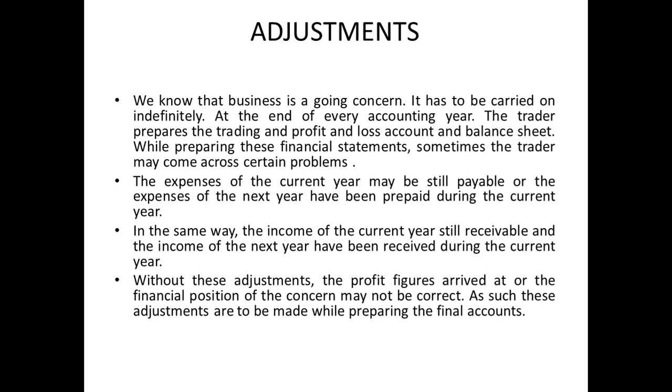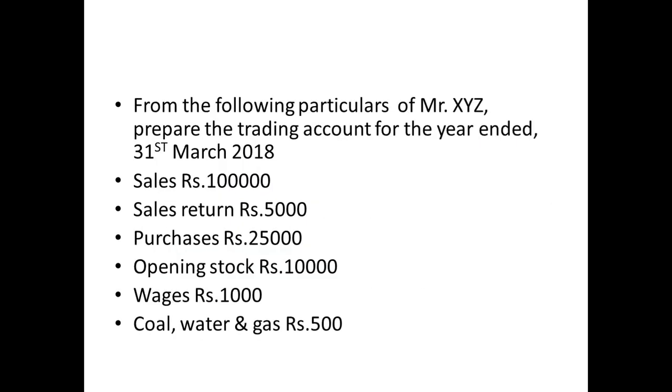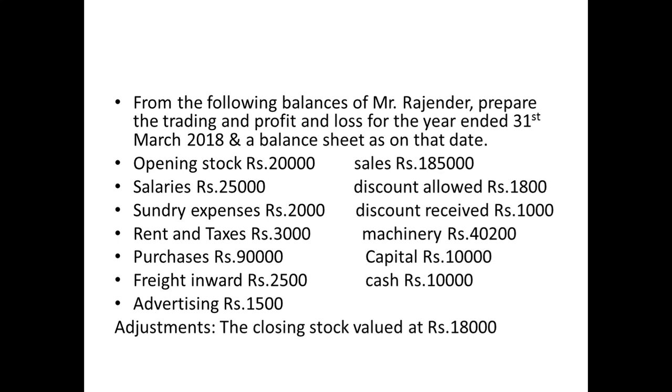Remember this. In the same manner, if I am paying now in November, it is also known as outstanding expenditure. So that sort of thing is called an adjustment. That will be given in the question at the end, as I said. Adjustment, the closing stock valued at 18,000, like this he will give you as adjustment.